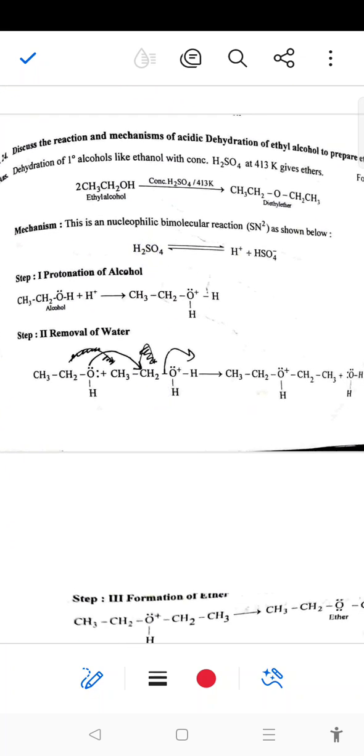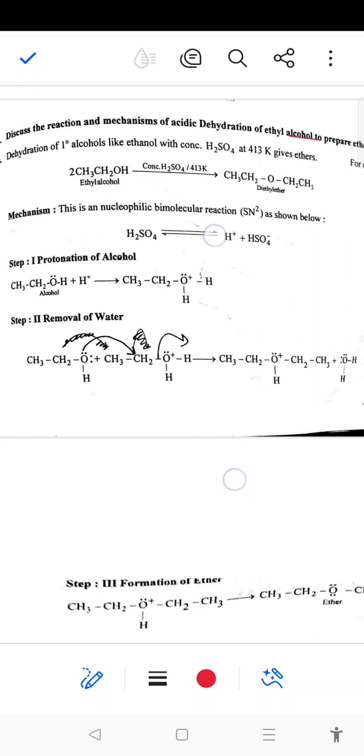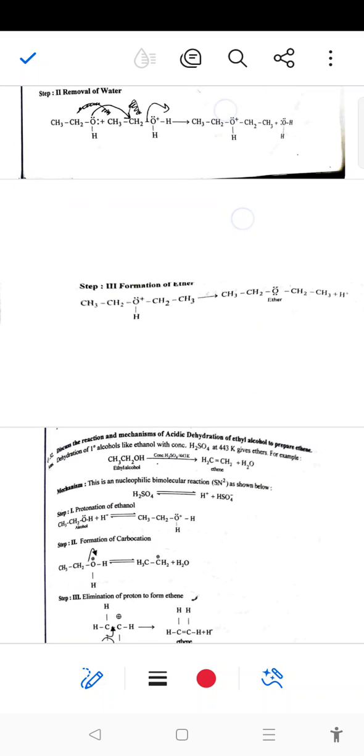Next, acidic dehydration of ethyl alcohol to prepare ethene. So the ether one is done.